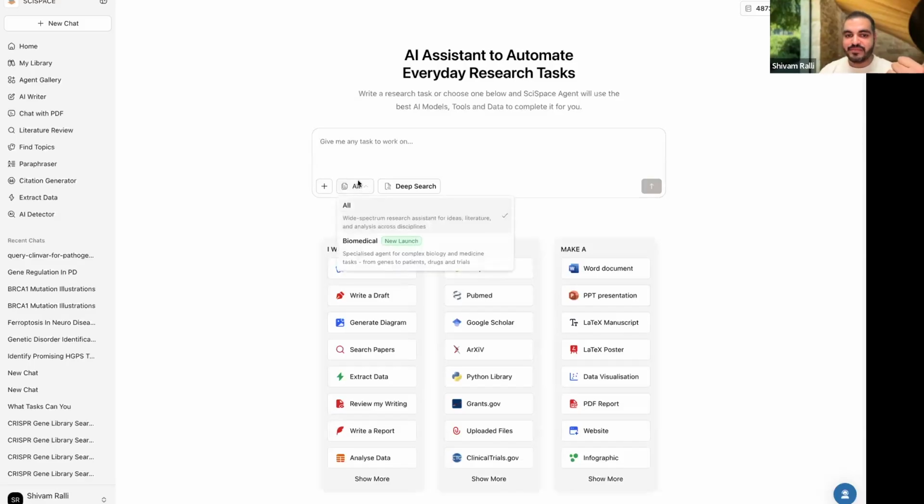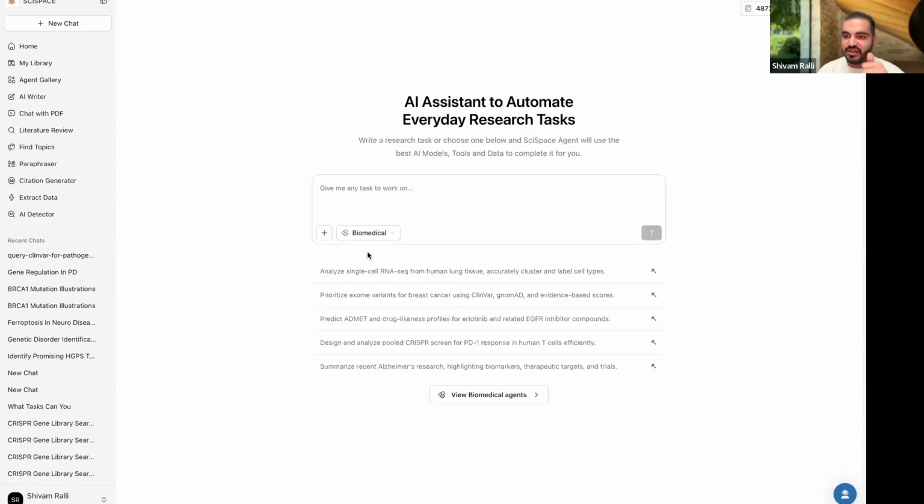Come onto our platform. You can see this button here which tells you All or Biomedical. Biomedical agent is where you can come and use our biomedical-specific agent itself. When you do this, it will always ensure that you enter the biomedical mode of our platform. It will remove any distractions from the general agent and just work on the task that you have set. You can attach your files from here, based on whatever you need to provide.